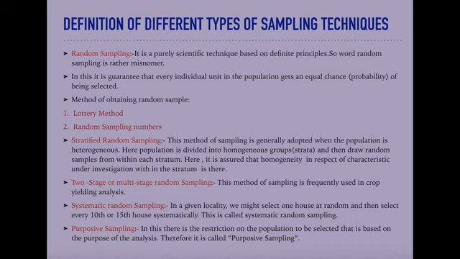For coming out of this, there are different ways of obtaining a random sample. The first method is the lottery method. Second, random sampling numbers, or it may be throwing the dice, etc. The main point to focus on is that the probability of each individual being selected is always equal.